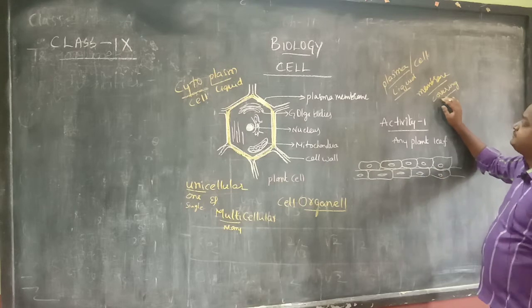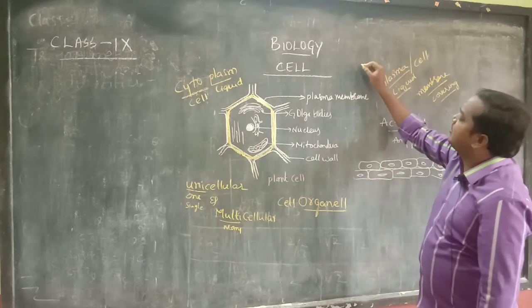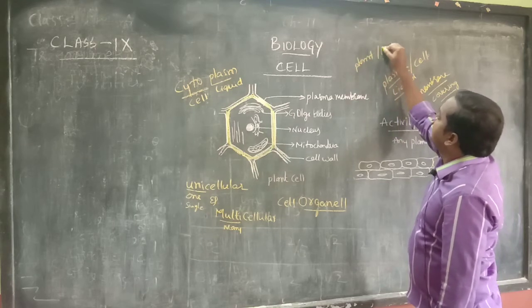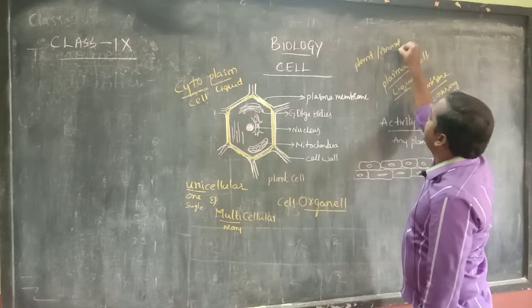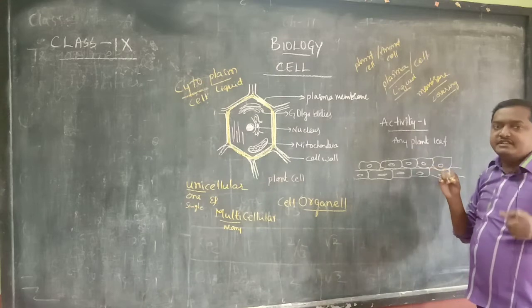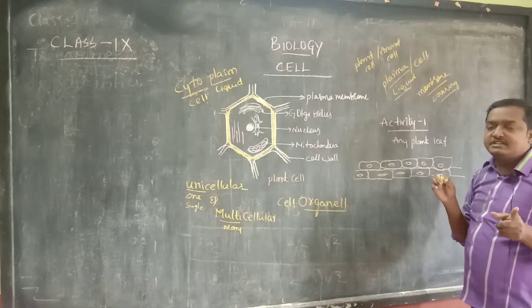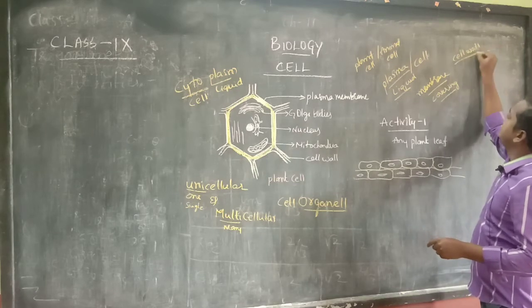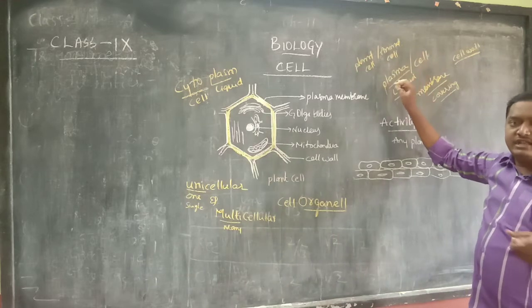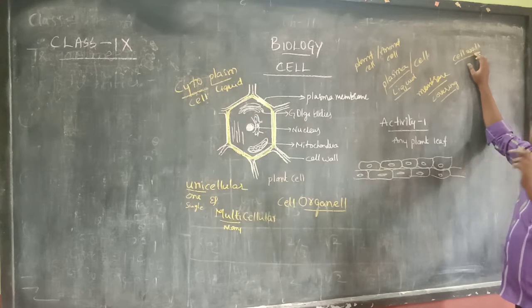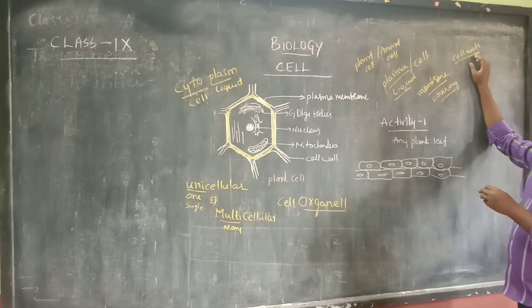Is it clear? So in plants and animals, in plant cell and animal cell, a major difference you can see. First major difference is the cell wall. Cell wall means what? Covering to the cell, some wall-like structure is there. That is called cell wall. You know the room wall. Like that, cell wall is there. In which cell is it present?